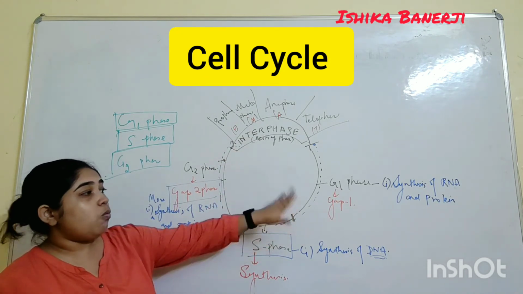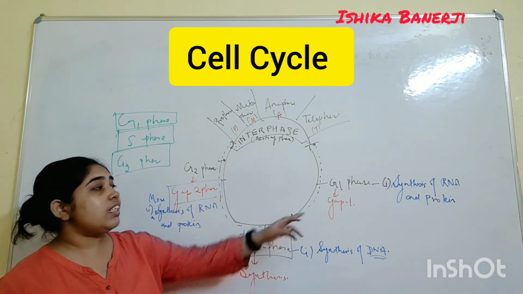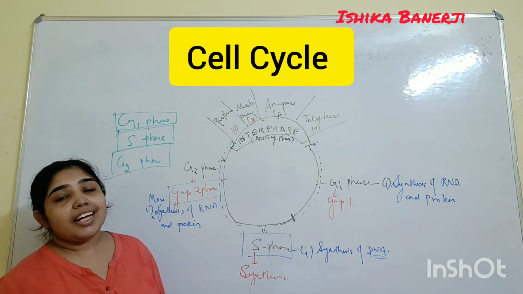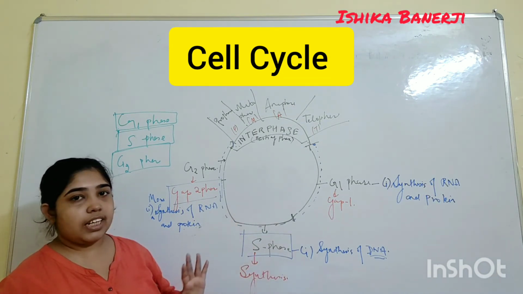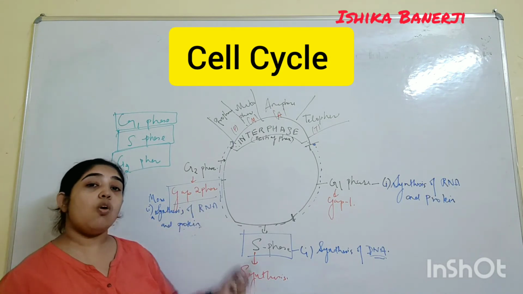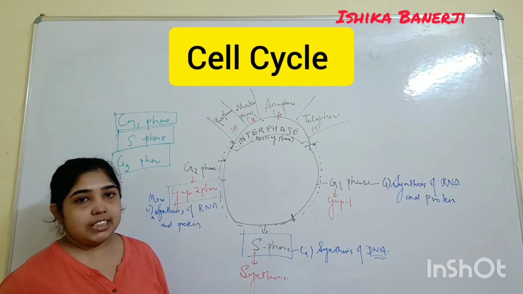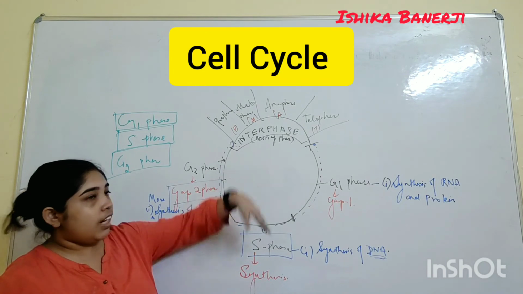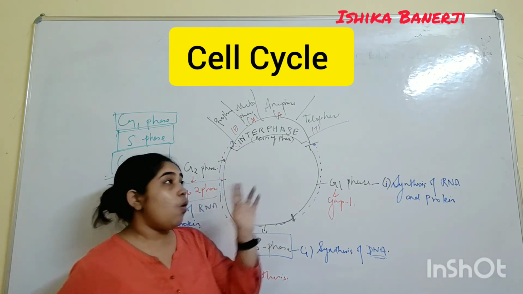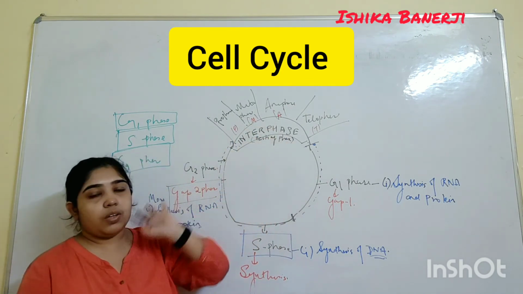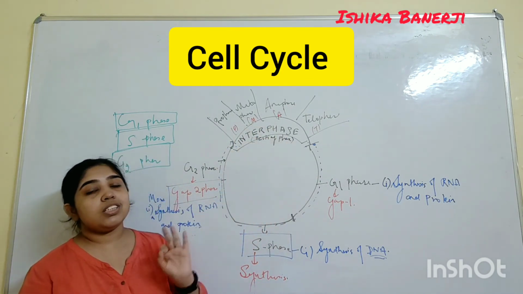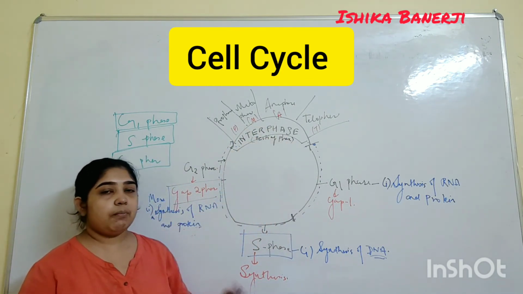If the question comes, what happens in G1 phase? We will say RNA and protein will be synthesized. What happens in the S phase? DNA is synthesized. What happens in the G2 phase? More RNA and protein is synthesized, followed by interphase or resting phase. In mitosis, we will be studying about this. The next video is about the mitosis type of cell division.